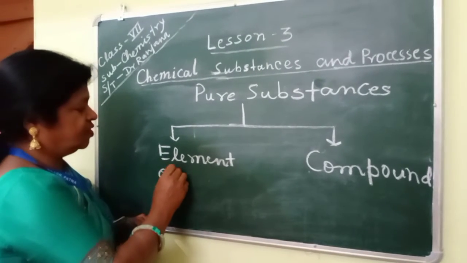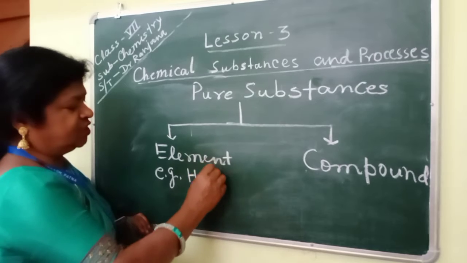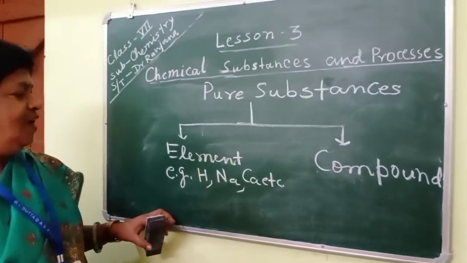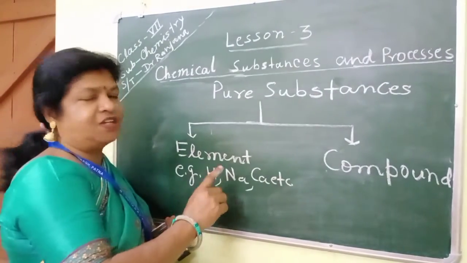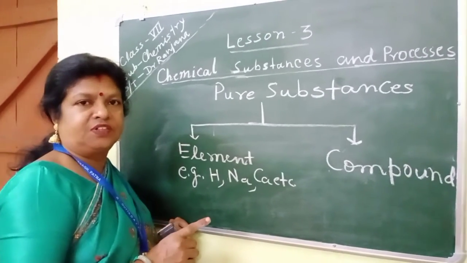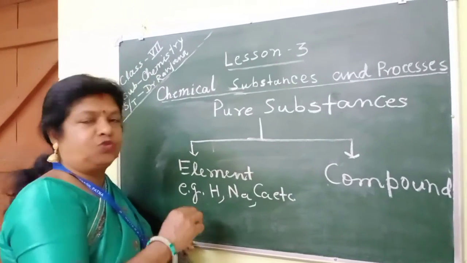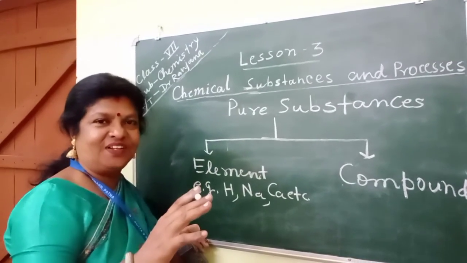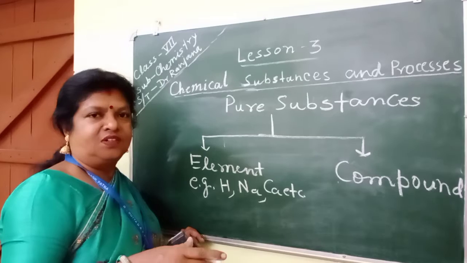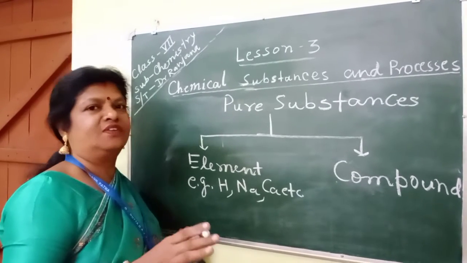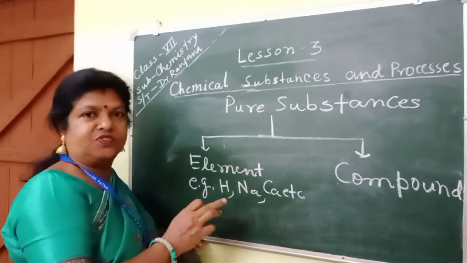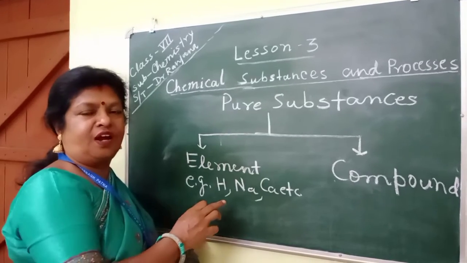Example: hydrogen, sodium, calcium, etc. Isn't it? There are 118 elements till now. Scientists have discovered 118 elements. Those have been arranged in the periodic table by the scientists on the basis of their atomic numbers. You will study it in detail in your next class, in your higher classes. Clear? So an element is the substance which is made up of the same kind of atoms.